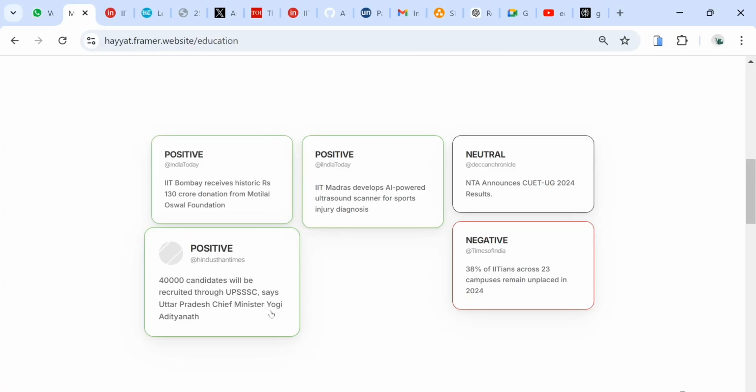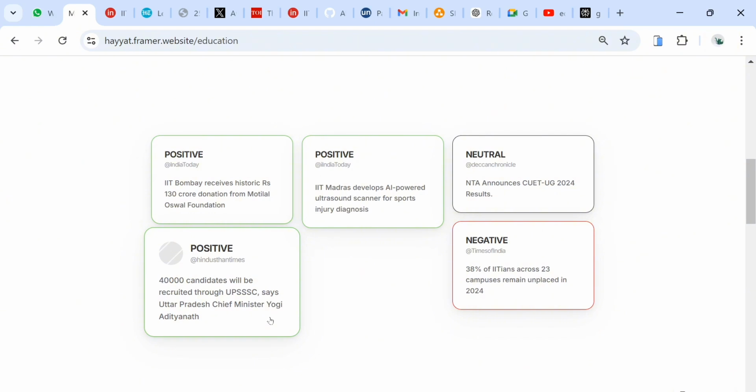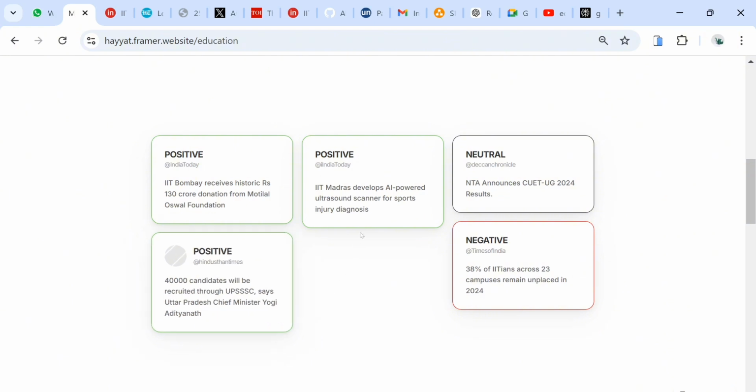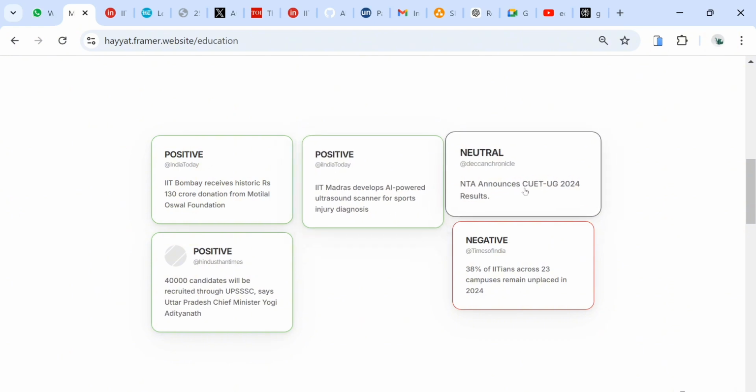Another one, from the Hindustan Times: "40,000 candidates will be recruited to UPSSC, says Uttar Pradesh Chief Minister." This is also positive news. Here we also have some positive news about IIT Madras, and some neutral news about the NTA announcing some results.